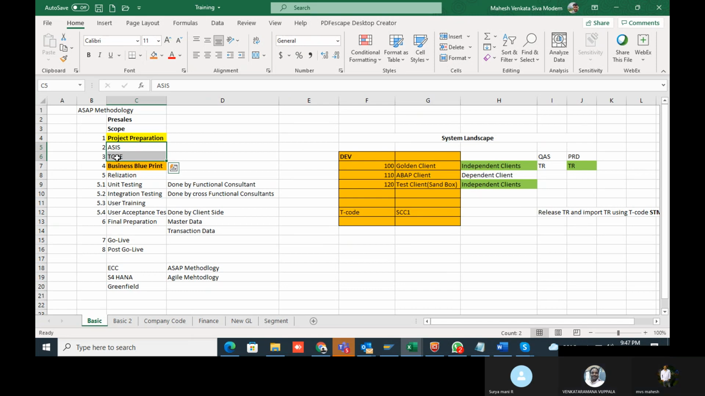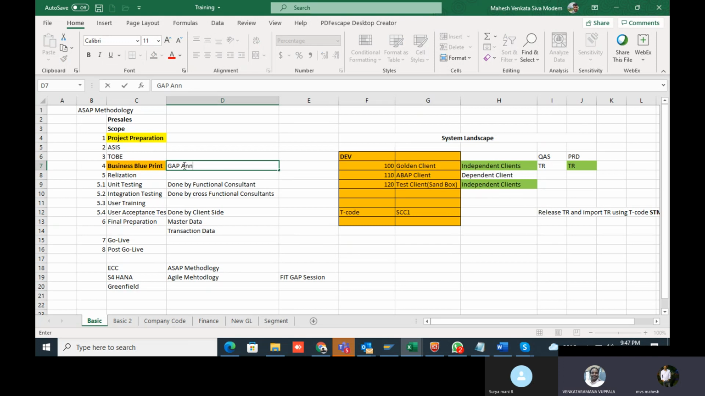Yeah, got it. And in the agile methodology, what we are doing is directly jumping into the PPP, that is the fit gap session. In SAP S4HANA, we call it a fit gap session. And one more thing, actually, we have a gap analysis, right? Where we identify what we are unable to do. That would come under realization, right? Not realization, before that, in the business blueprint only. It's the internal part.